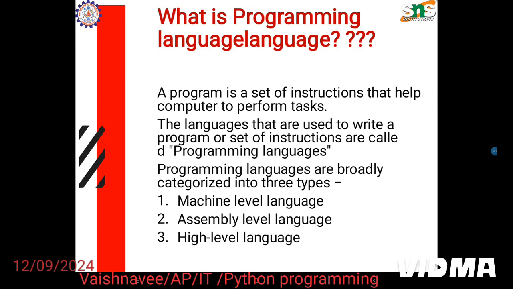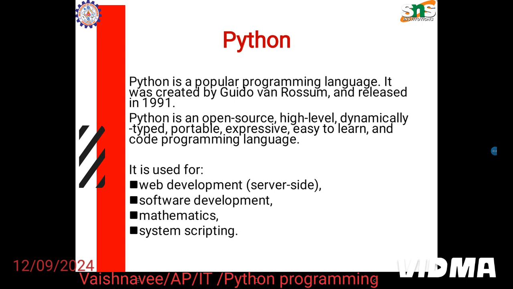Programming languages are categorized into three types: machine level language, assembly language, and high level language. Now let us see about Python. Python is a popular programming language which was created by Guido van Rossum in the year 1991. Python is open source, that is, we can access it without any license. It is a high level programming language which is dynamically typed, portable, very expressive, and easy to learn and code.